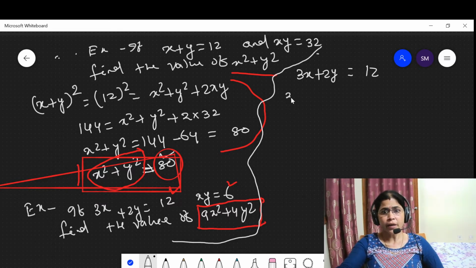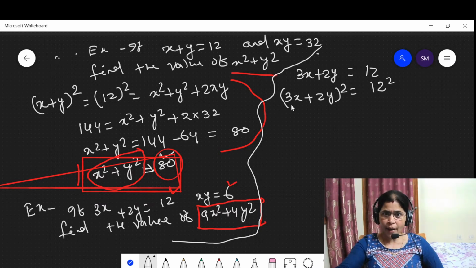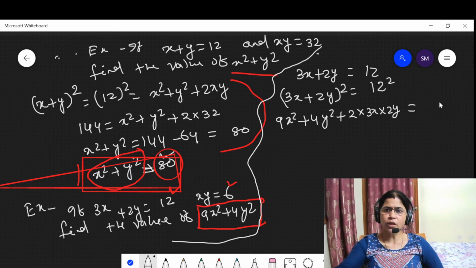Then take the square on both sides. (3x plus 2y) whole square is equal to 12 whole square, which is (a plus b) whole square, which says that this is a square plus b square plus 2ab, which is equal to 12 whole square, 144.